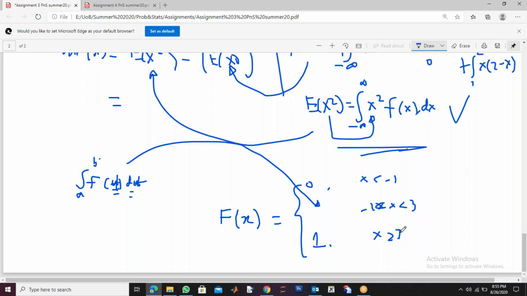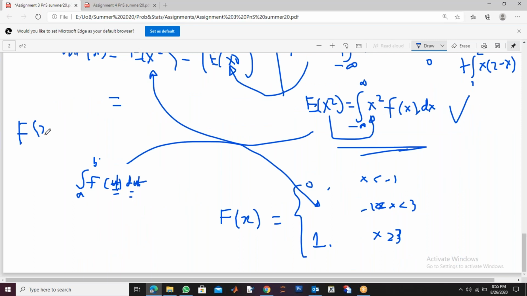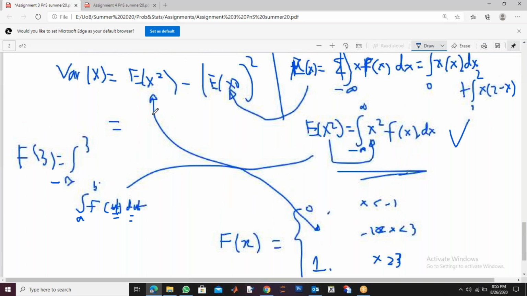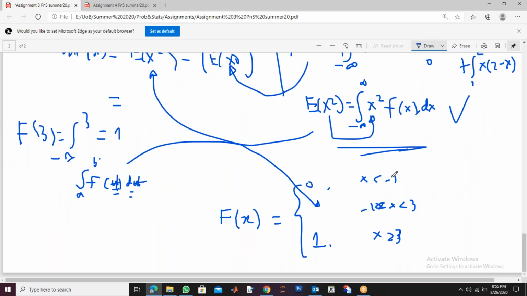Why 1? Because when you are greater than 3, all the probabilities are below that. If I take f of 3 or f of 4, right? If I write f of 3, it means I need to consider all probabilities less than or equal to 3. I know that my whole interval is less than 3. Everything is less than 3. It means my answer will automatically be equal to 1, right? So below the first number it is always 0, above the last one it is always 1. In the middle, you get this from the integration. So that is your distribution function.